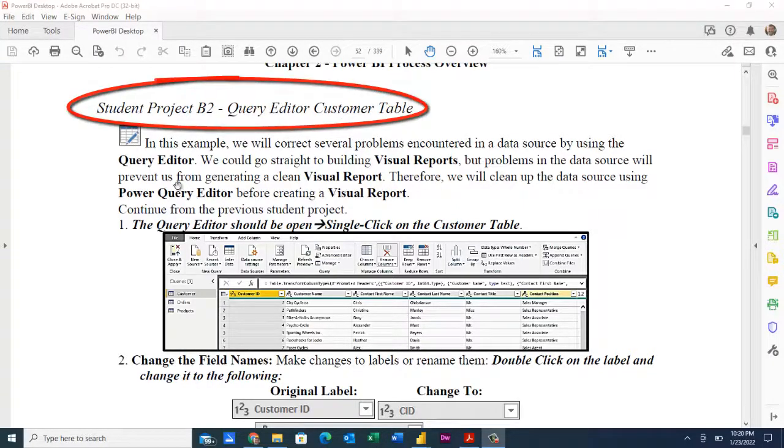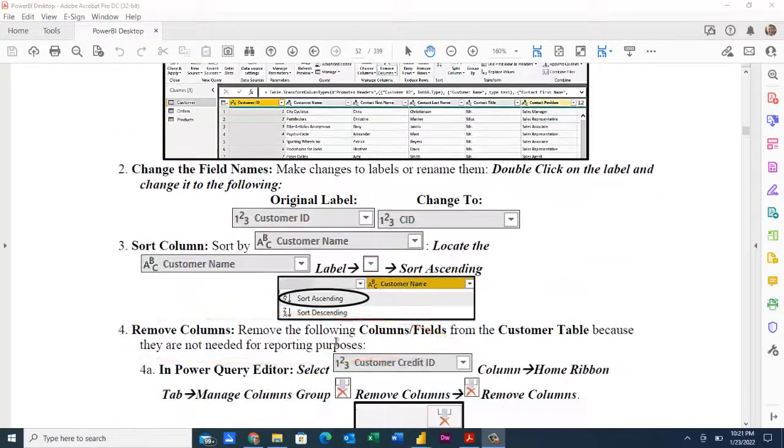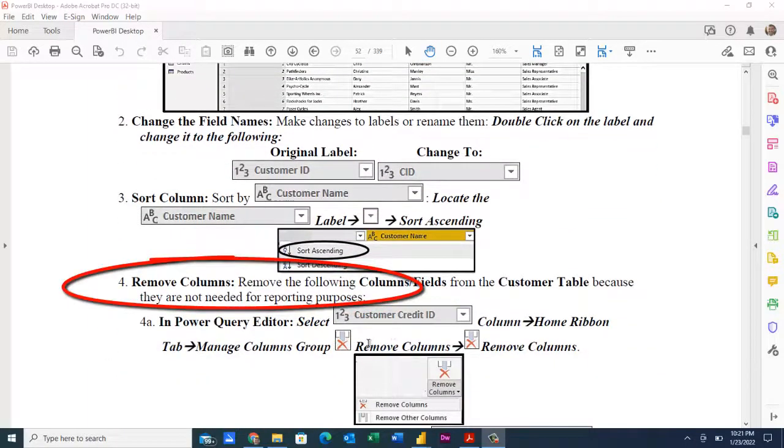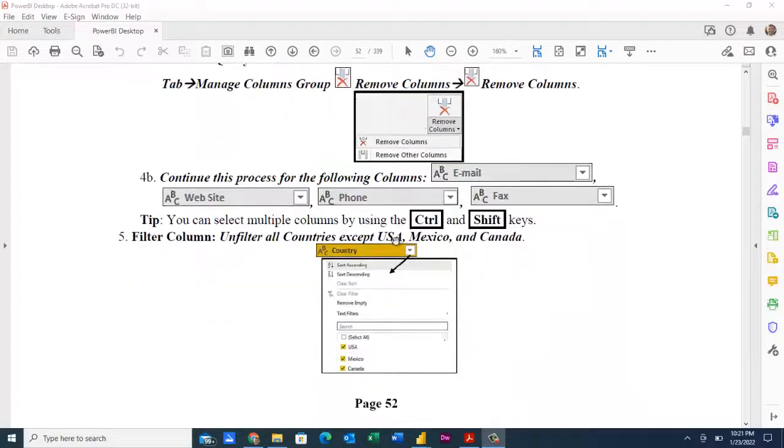And so this is some of the things we're going to go through, make some changes to some column names. Looks like we're going to sort customer name. We're going to remove certain columns. And we can also look at the filters associated with that. And we're going to filter out just USA, Mexico, and Canada.